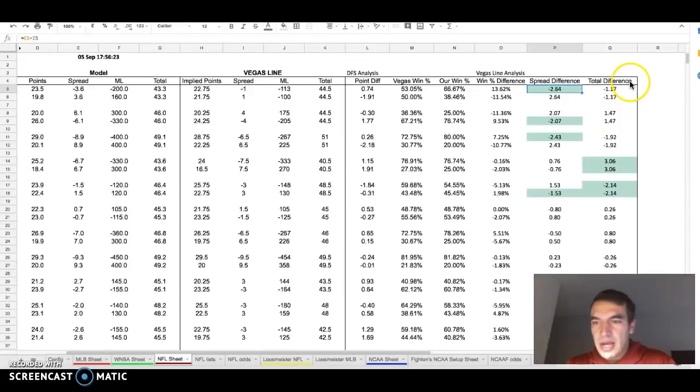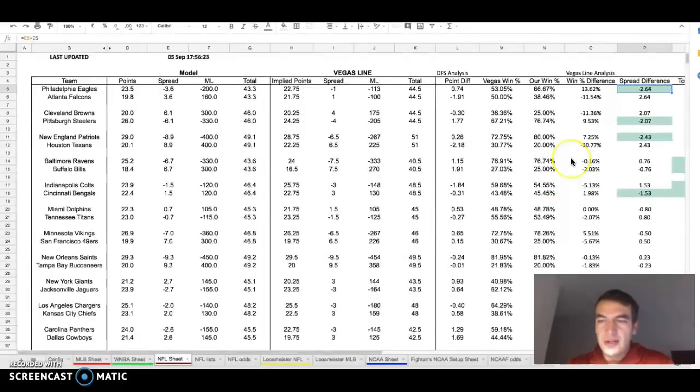The last column we have over here is the total difference. Like you can probably imagine, if it's a high positive number, the model likes the over, and if it's a low negative number, the model likes the under. We've seen a massive move in the under in the Baltimore-Buffalo game.